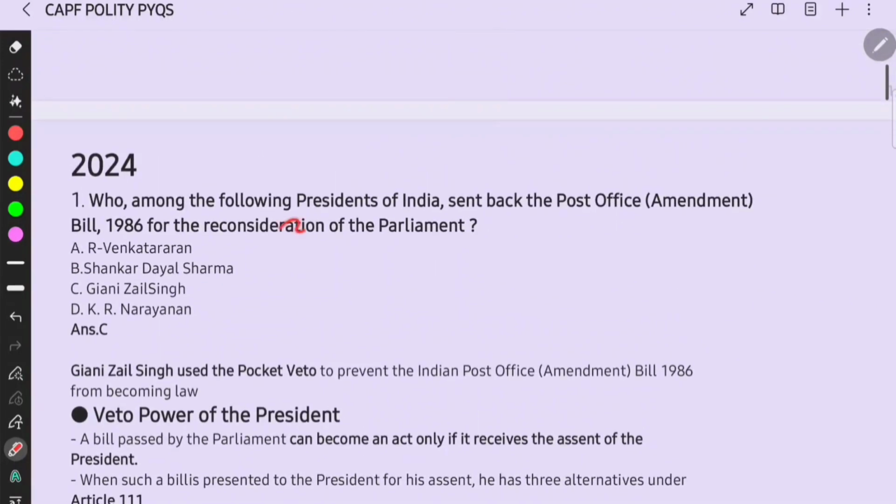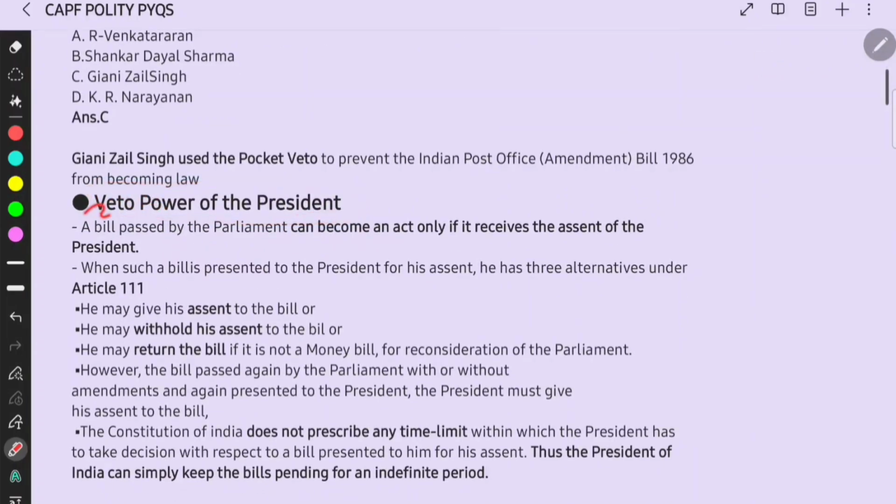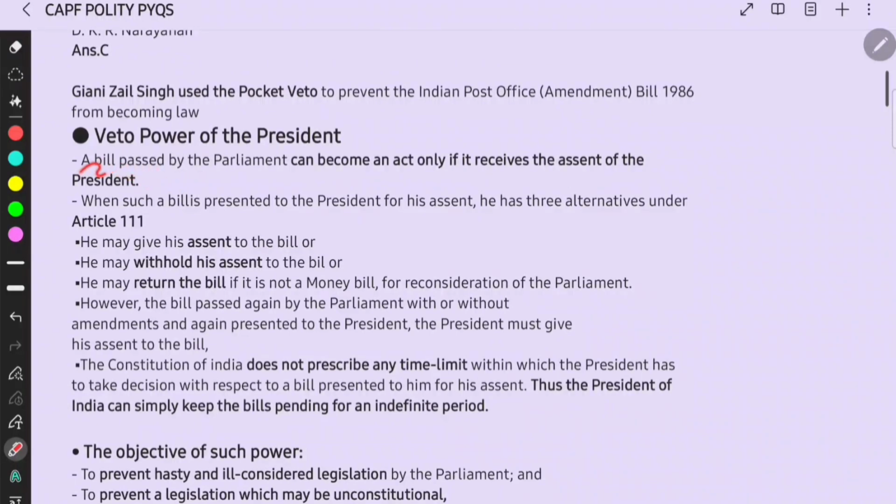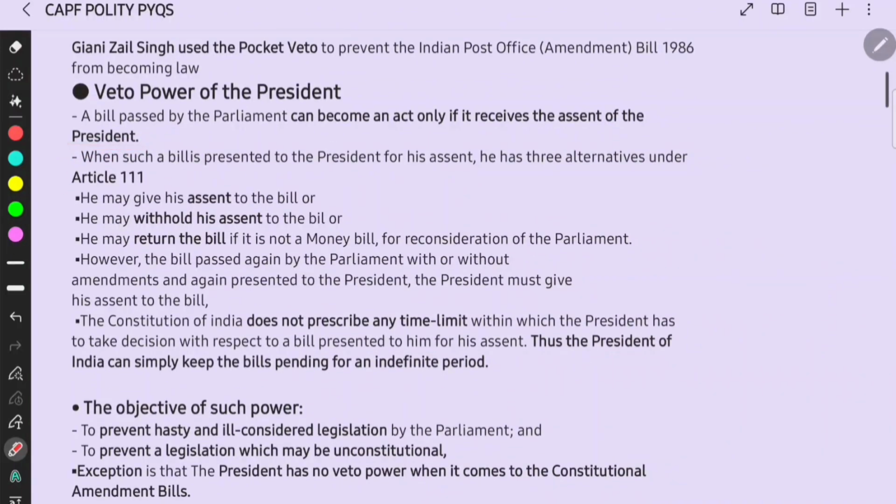Then this is about the veto powers of the president. So we have to go deep into the basics of the veto power of the president, right? A bill passed by the parliament can become an act only if it receives the assent of the president. When such a bill is presented to the president for his assent, he has three alternatives under Article 111. You have to remember this article.